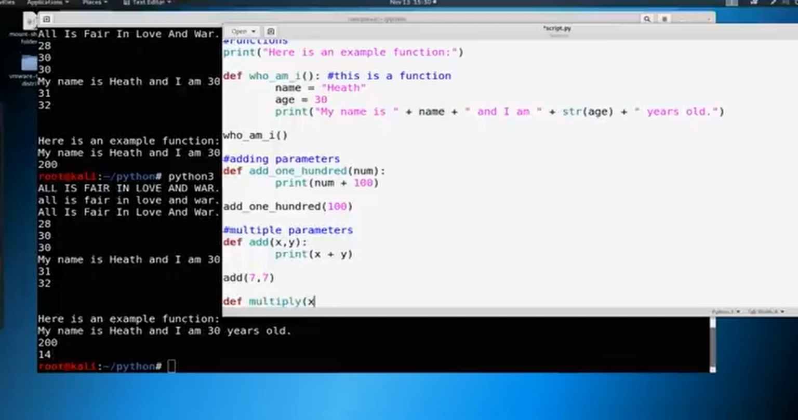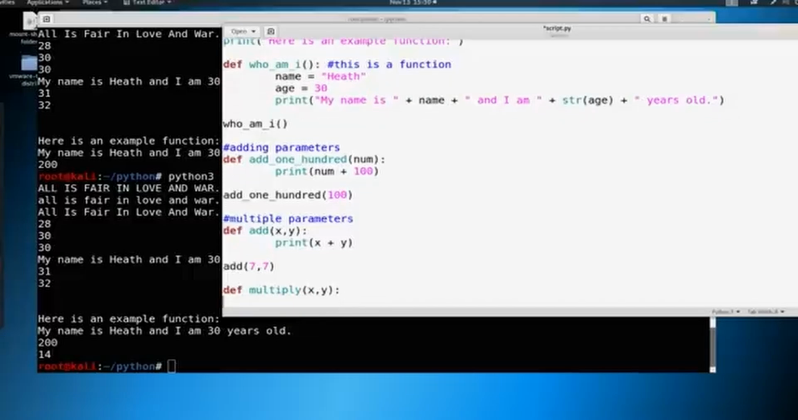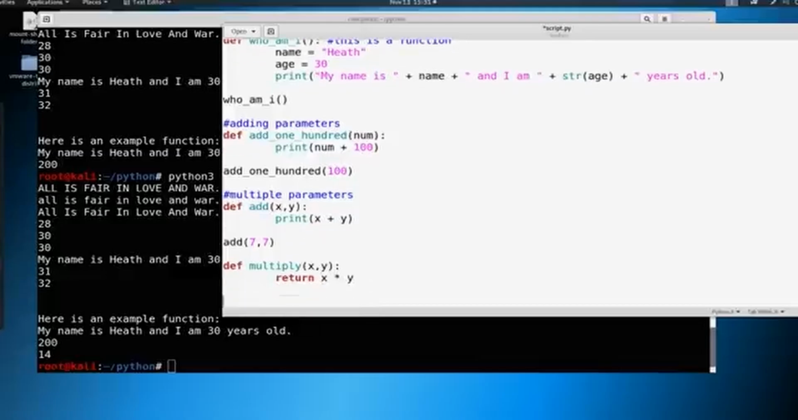And we'll just say x, y again. What do you think that's going to look like? Well, instead of saying print, what if we say return? I'm going to throw something new at you. I'm going to say return x and y. Okay. Now, what happens if I call multiply and I say 7, 7 again? What happens here?